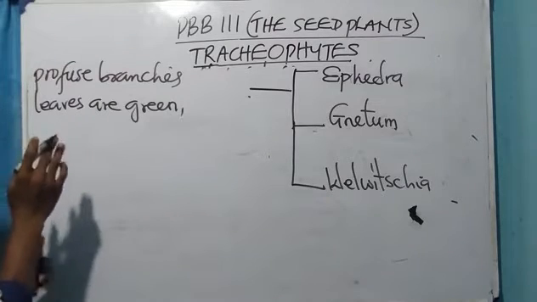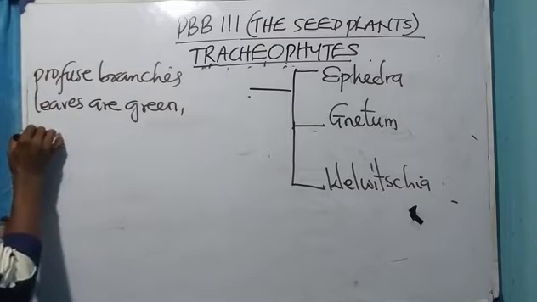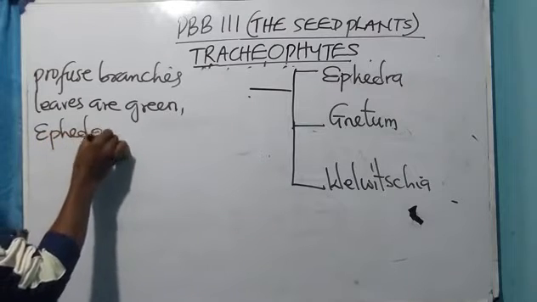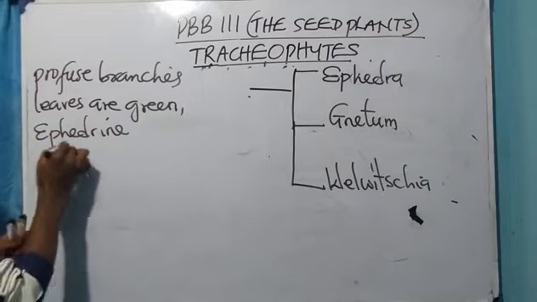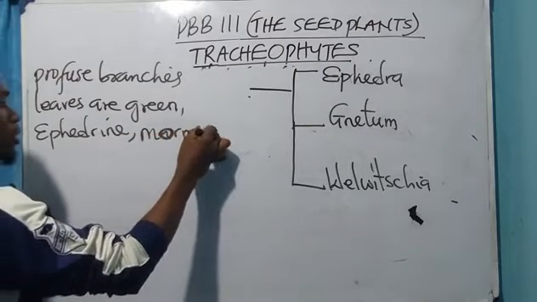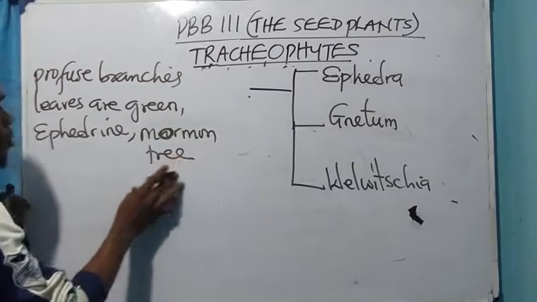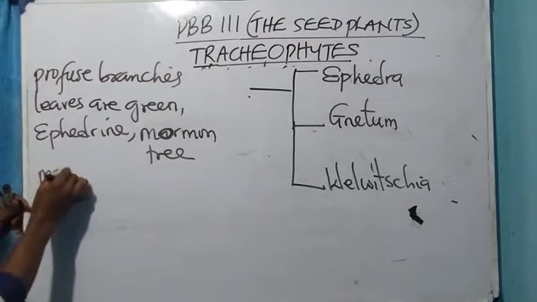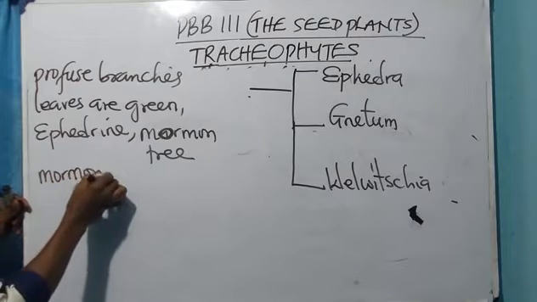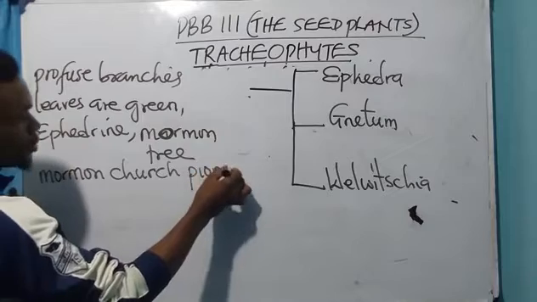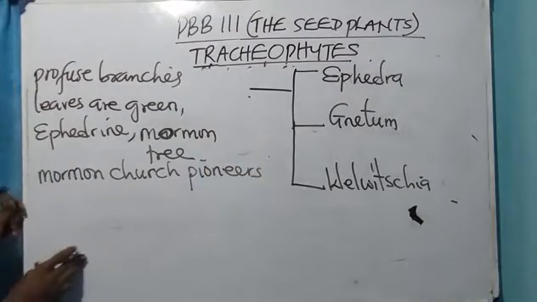They are called ephedrine, and they're also called Mormon tea, because they were used by Mormon church pioneers.